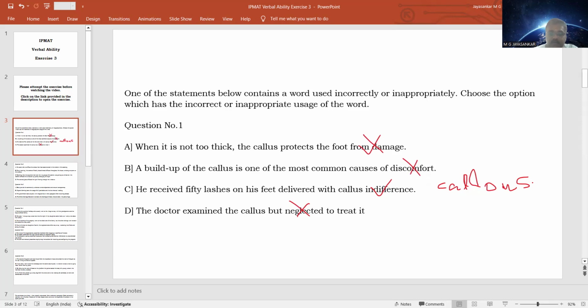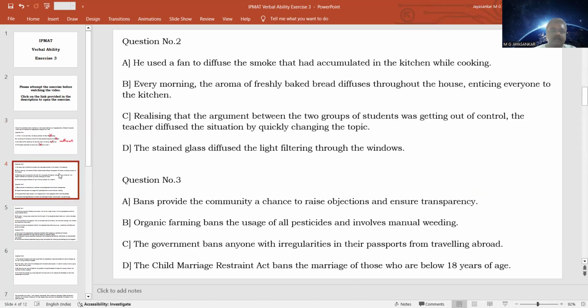So that is for your information. So even without that knowledge, we were able to find the answer. This is how you have to go through the process of finding the answer, even when your vocabulary is limited. So use your logic and then try to find out the answer. All right. The next question.